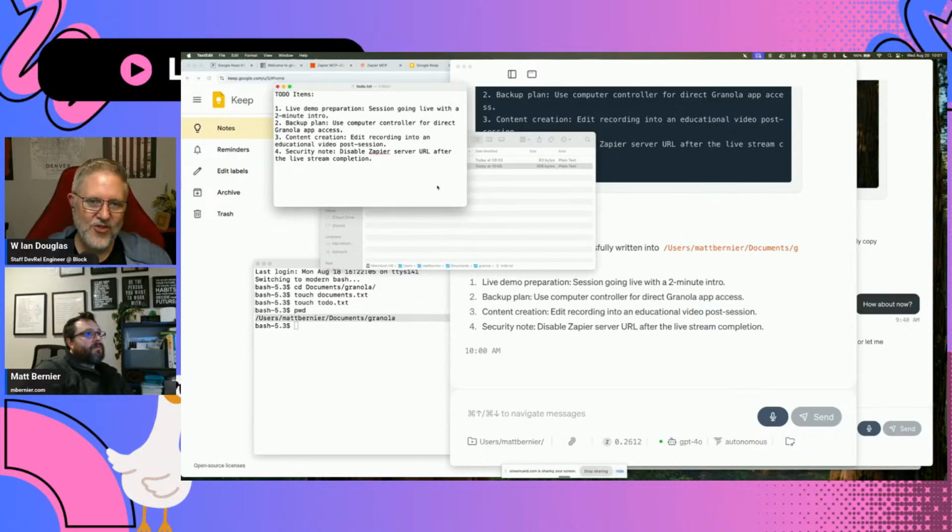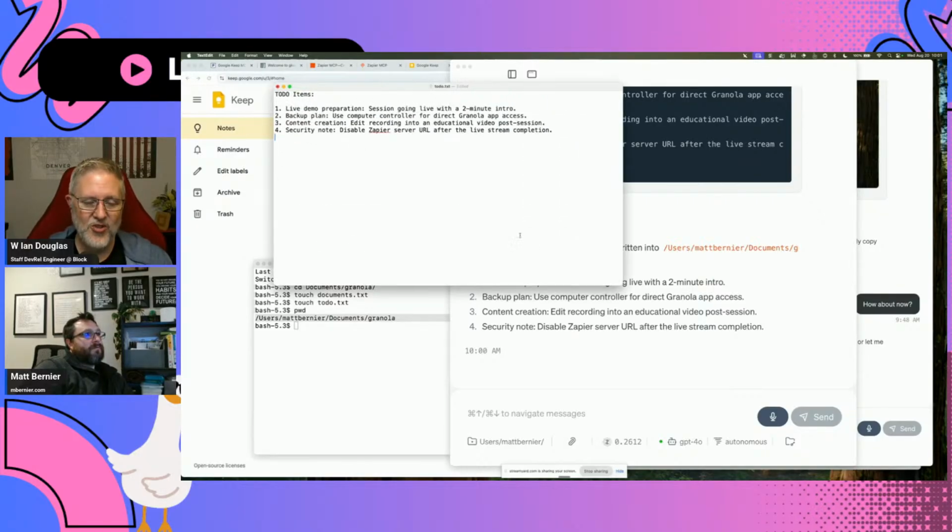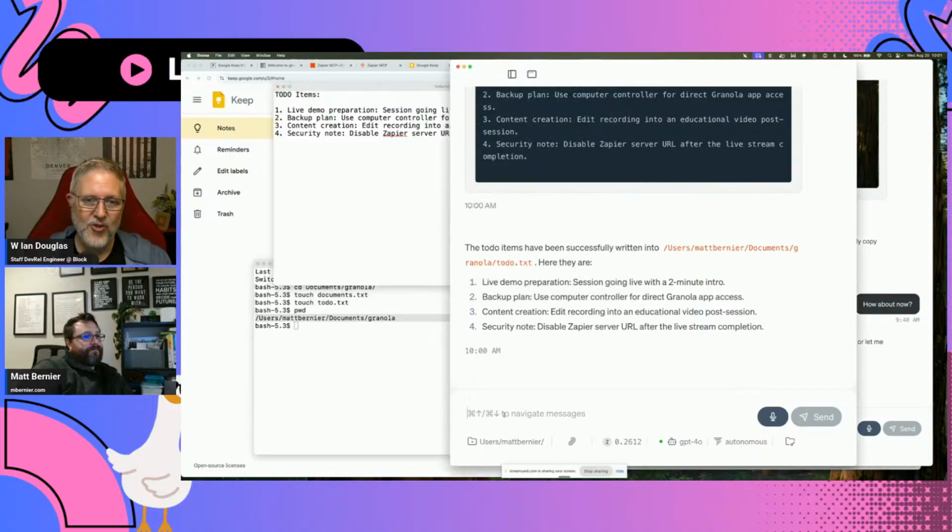So now what we can do is tell Goose, in the Goose window, write all of these steps into a Goose recipe for me. And save that in the same folder and call it recipe.yaml.